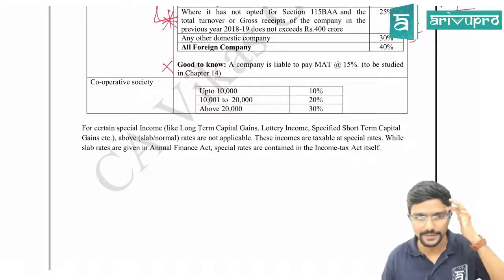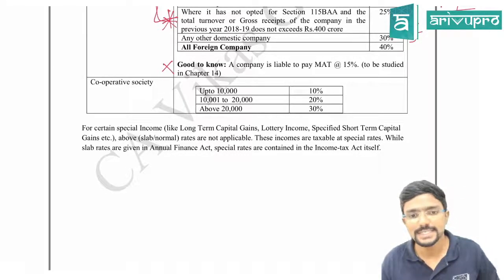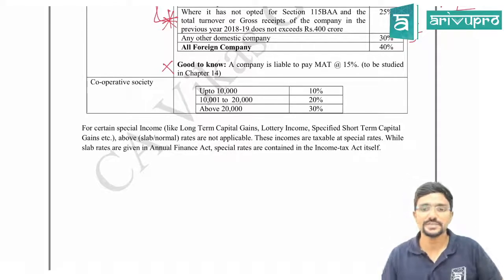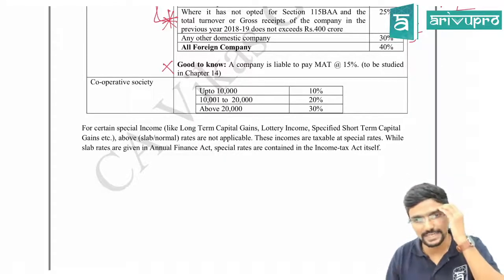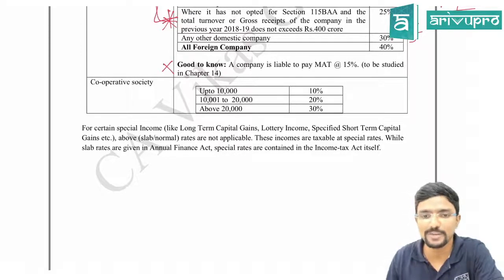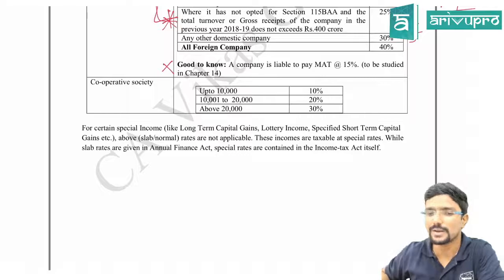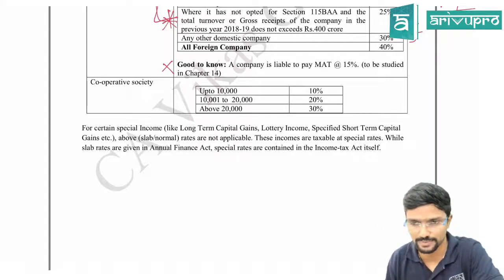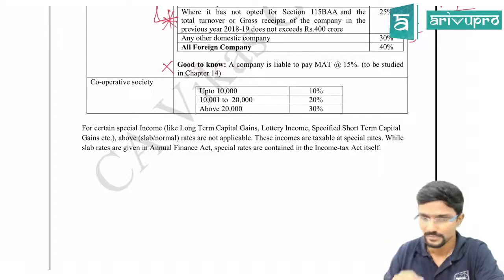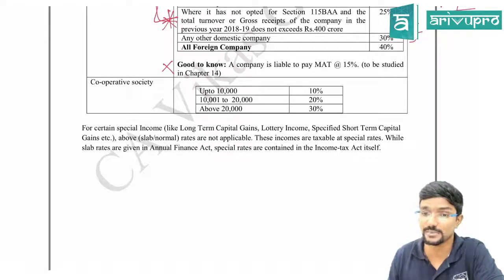For certain special incomes like long-term capital gains, lottery income, specified short-term capital gains, etc., the normal slab rates are not applicable. That's what I told you. Sir, what are those special incomes? Long-term capital gains, lottery income, specified short-term capital gains, etc. For them, some special rate is applicable. What is that? We will see later. These incomes are taxable at special rates.